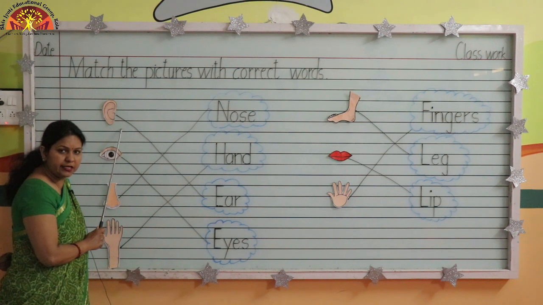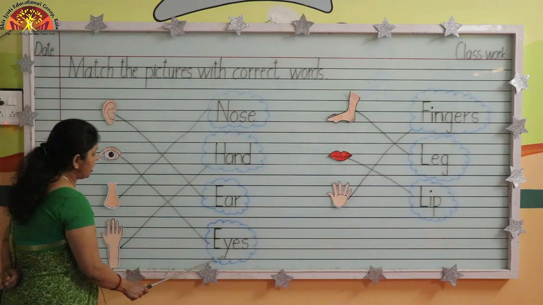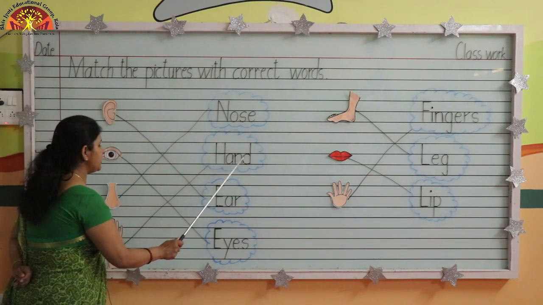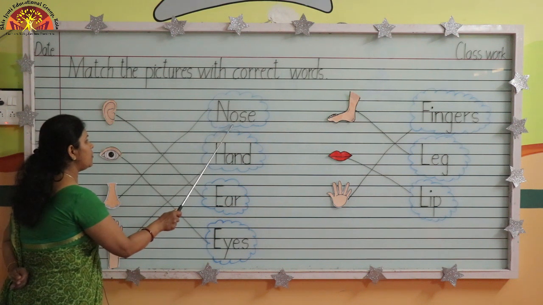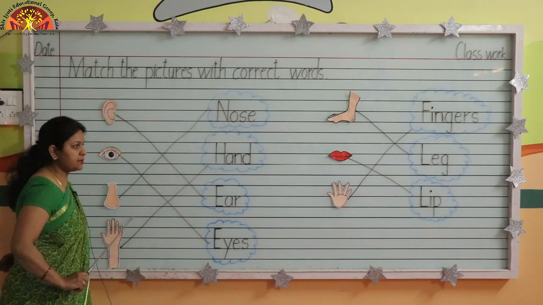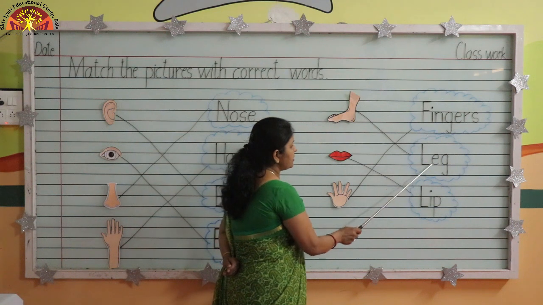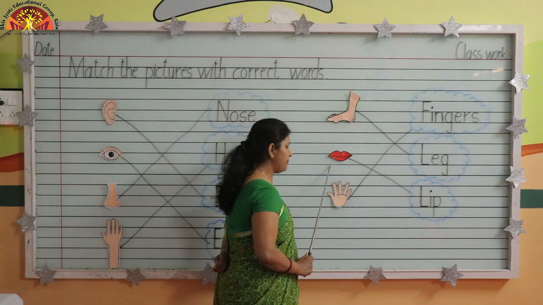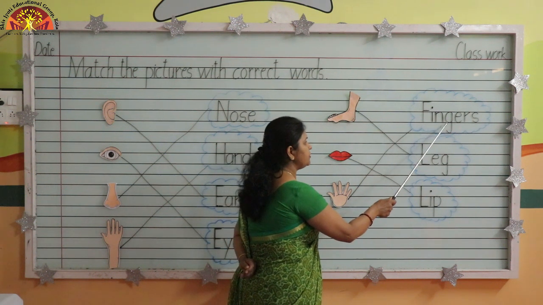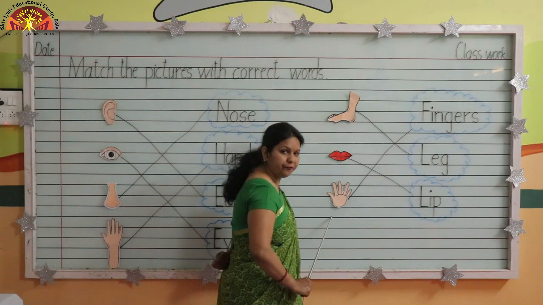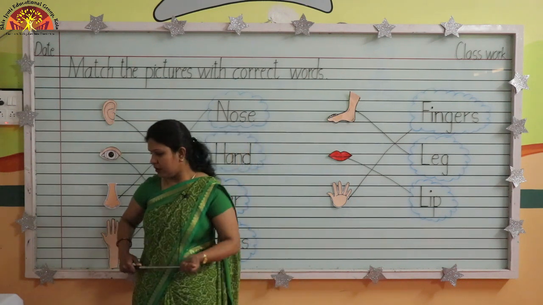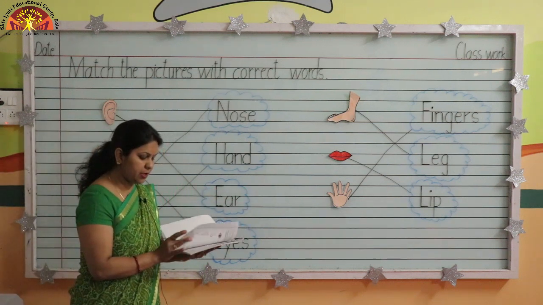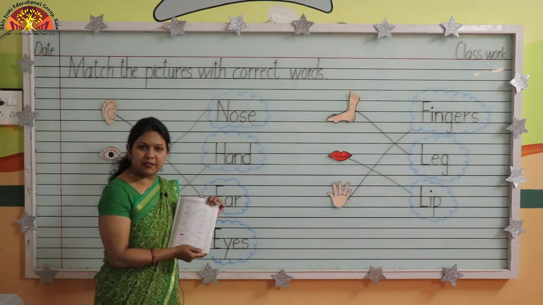E-A-R, ear. E-Y-E-S, eyes. H-A-N-D, hand. N-O-S-E, nose. L-E-G, leg. L-I-P, lip. F-I-N-G-E-R-S, fingers. So kids, do this exercise in your workbook, General Awareness Workbook, page number 3, and color these pictures